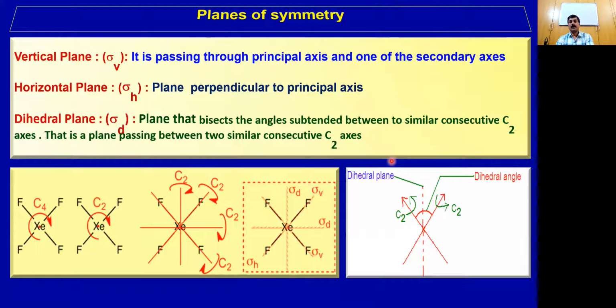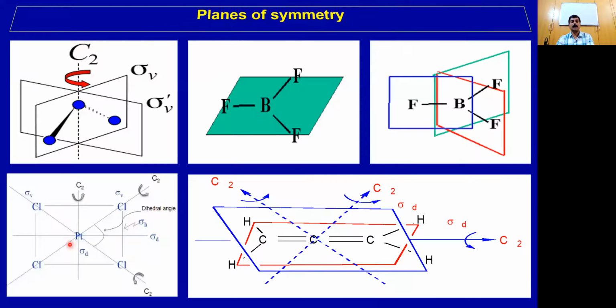Now, let us look at another molecule. It has one C2, this has another C2. Between this one, there is a plane, if you can see. This is called dihedral plane, if you can look at here. So the plane passing through all the atoms, we call it as sigma H. That is horizontal plane.